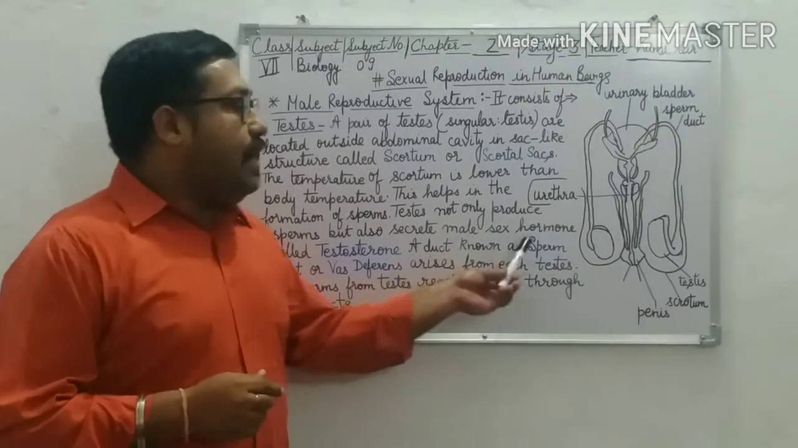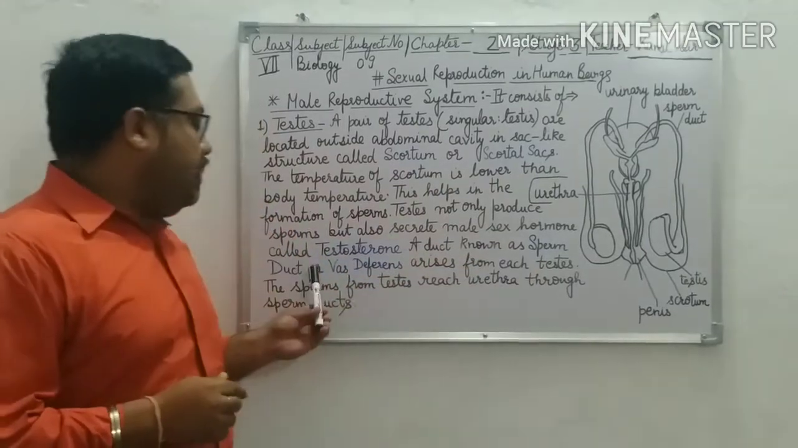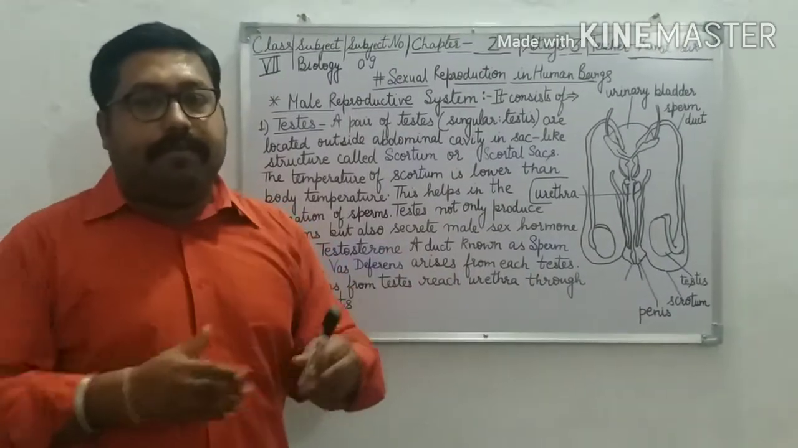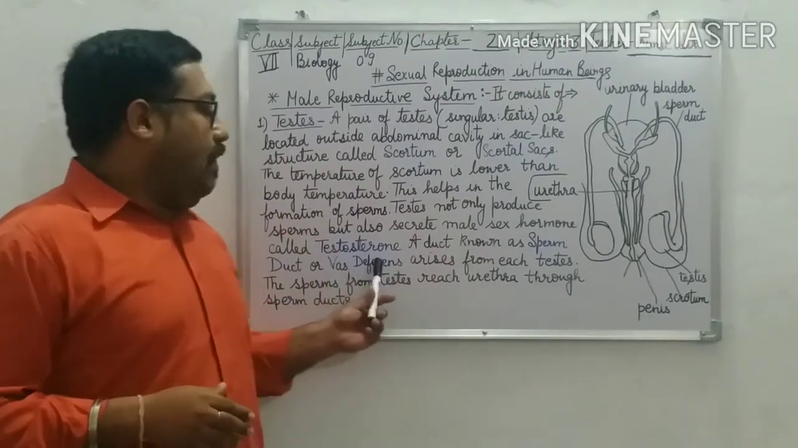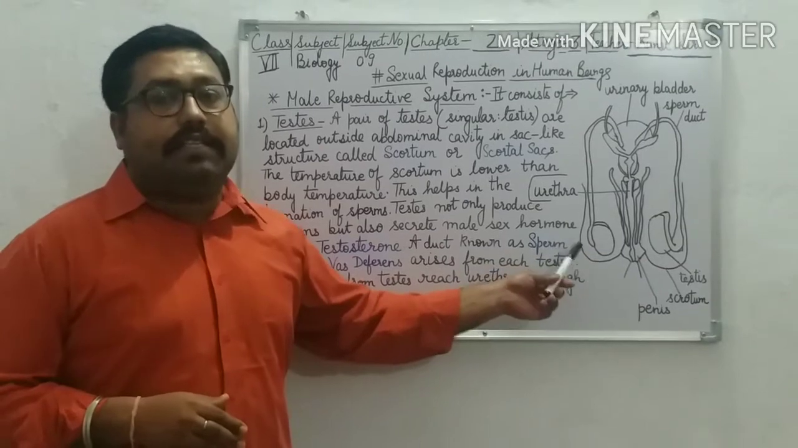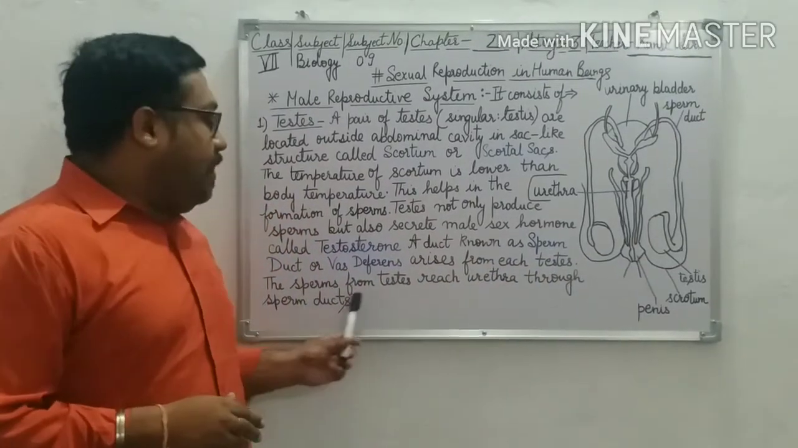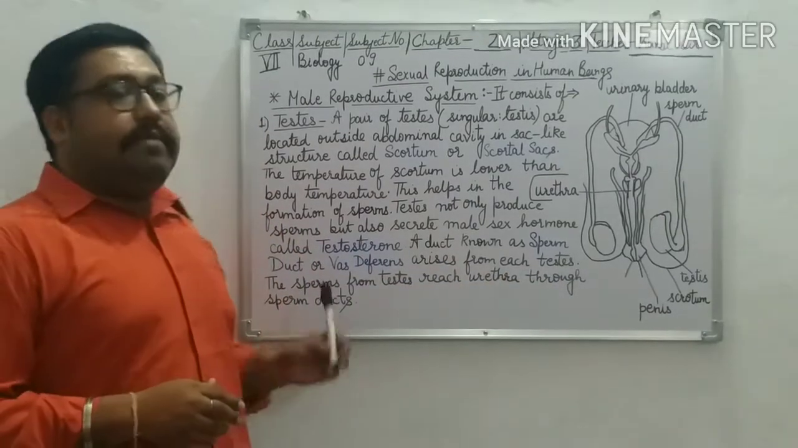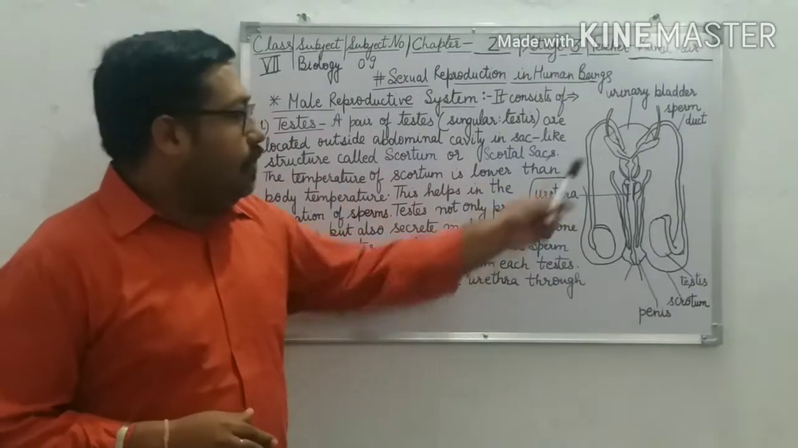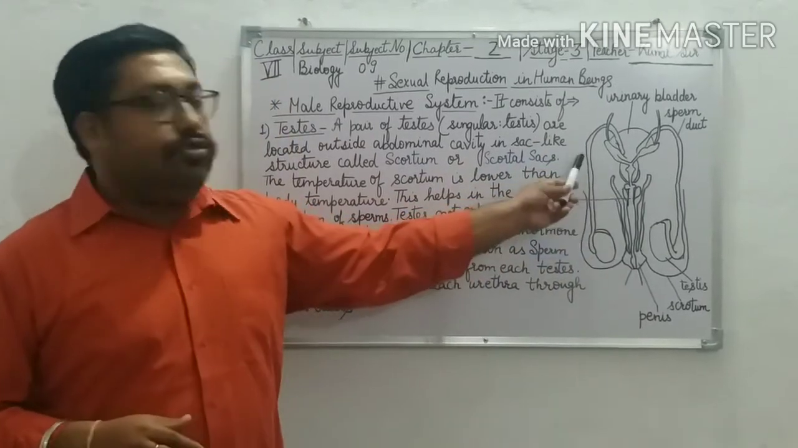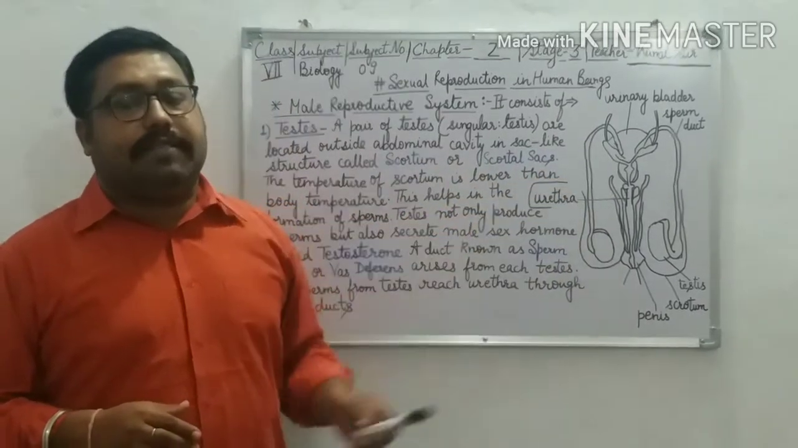A duct known as sperm duct. Duct means a tube or a passageway. The sperm duct or vas deferens arises from each testis. The sperms from the testis reach the urethra through these sperm ducts.